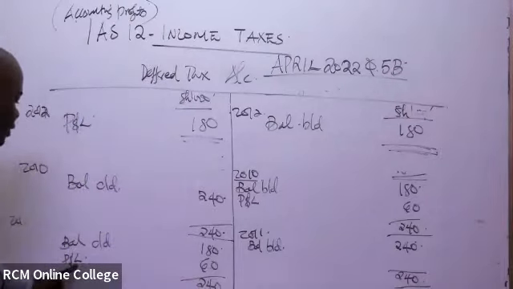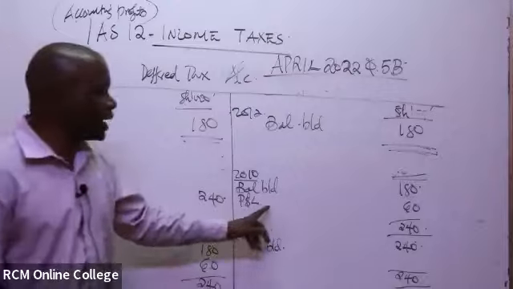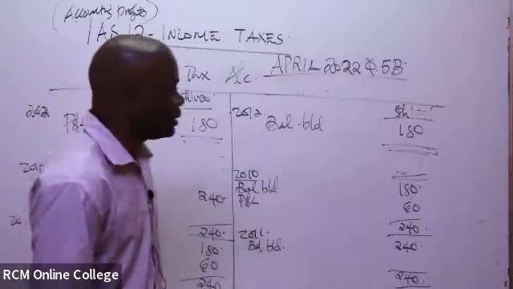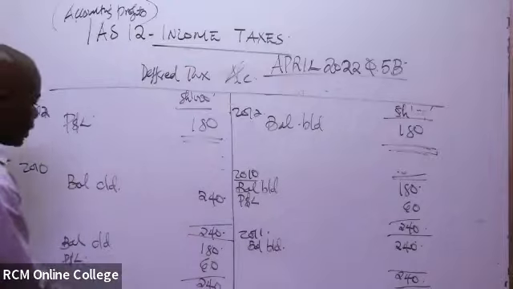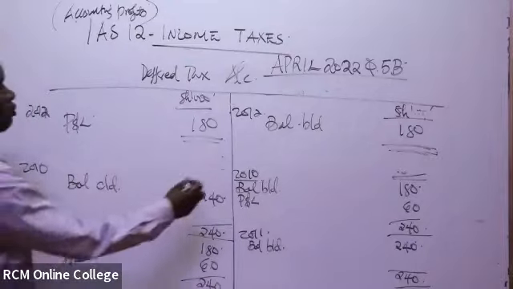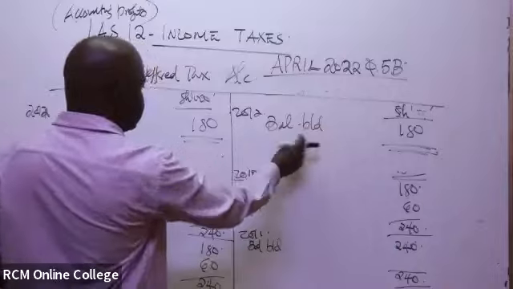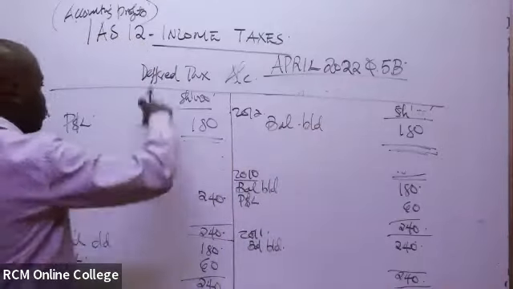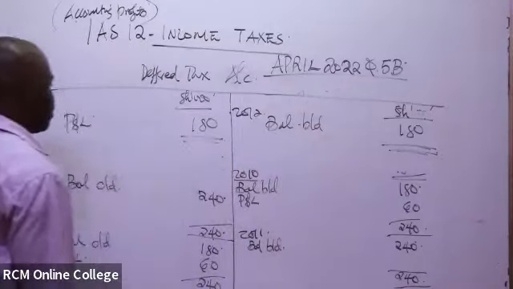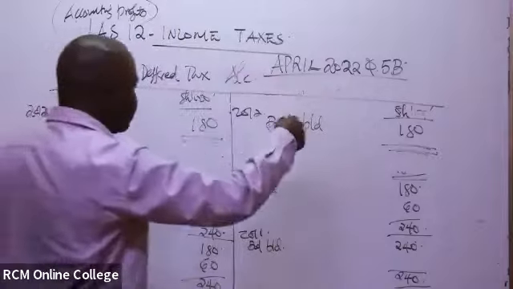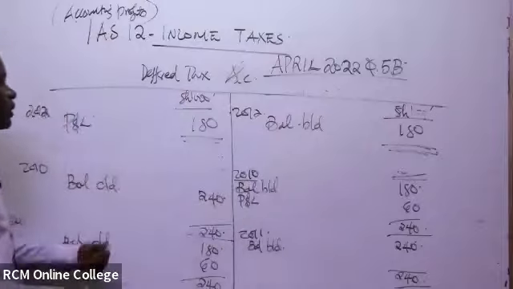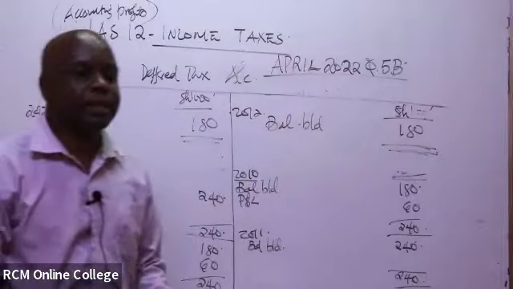Remember, you are closing with what? The P&L. The difference here is basically going to the P&L. So this particular balance carried down here, you can see we've been able to bring it down here. And the difference, which is 180, we close it to the P&L account as an income, because it is on the debit side here. In the P&L account, it is on the credit side, so it is an income.